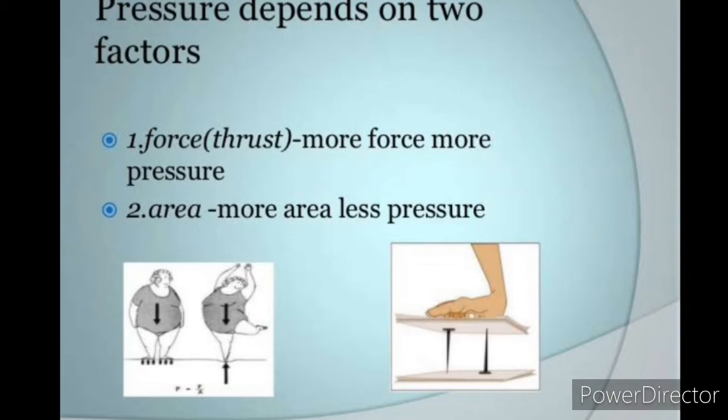So the pressure depends on two factors. One is the force, the other one is the area. Now, how is the force related to the pressure? It is directly proportional. More force, more pressure. If there is less force applied, then there will be less pressure. Now, how is the area related? Area is inversely proportional to the pressure. More area, less pressure. If there is less area, more pressure.